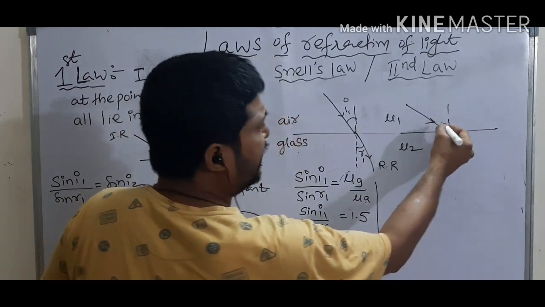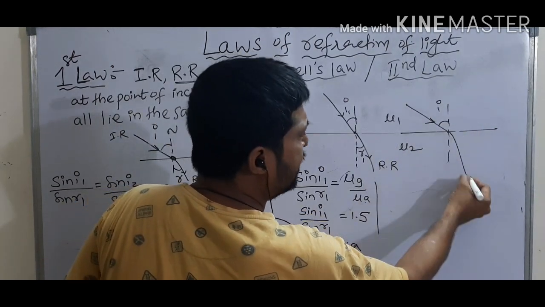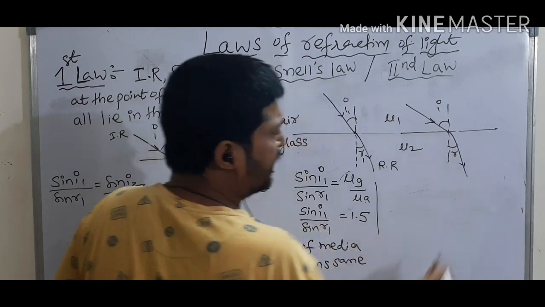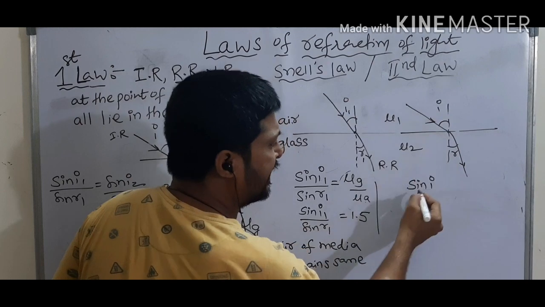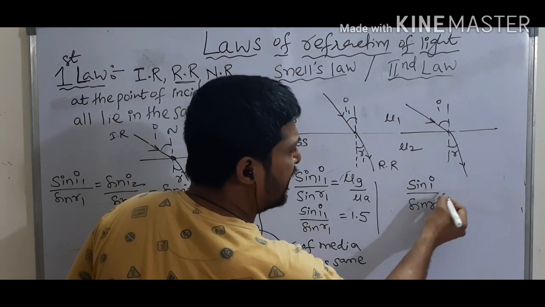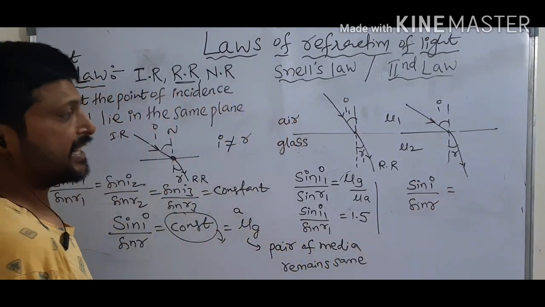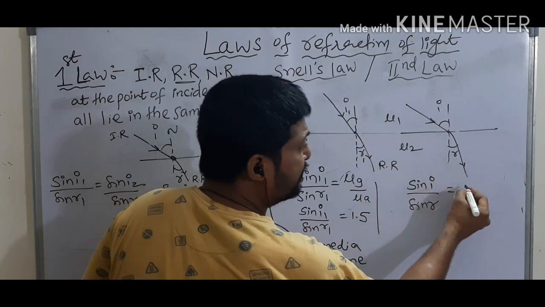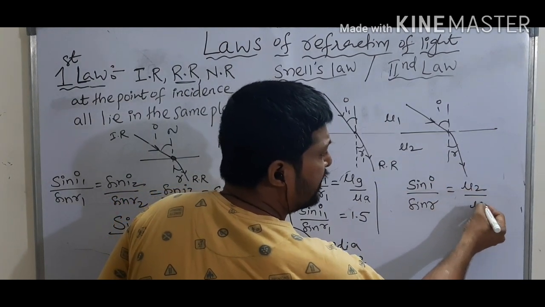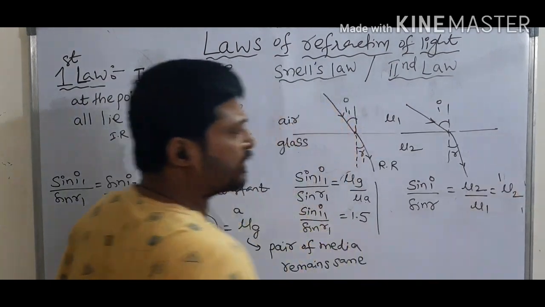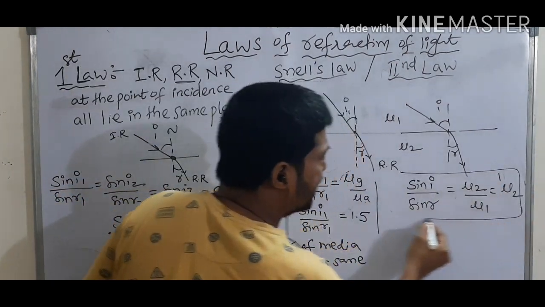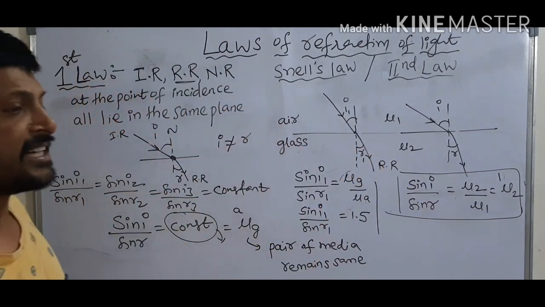So this is the normal, this is the incident ray I, this is R. Then we know very well, apply sin for this: sin I by sin R is equal to, where is the refracted ray? Into by 1. We can write refracted 2 with respect to 1. This is Snell's law.